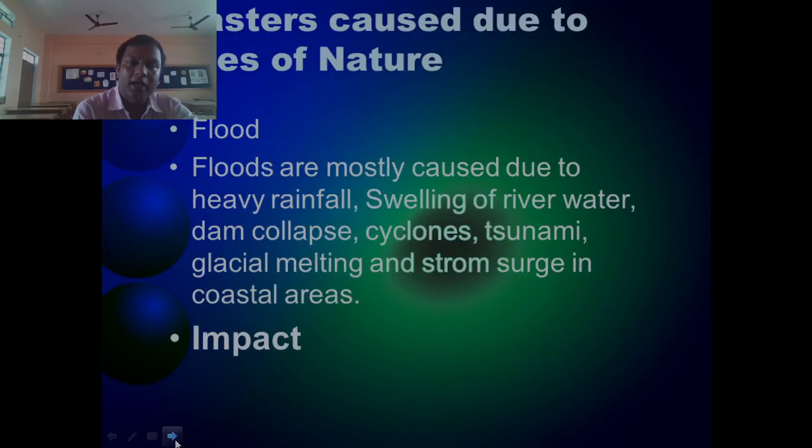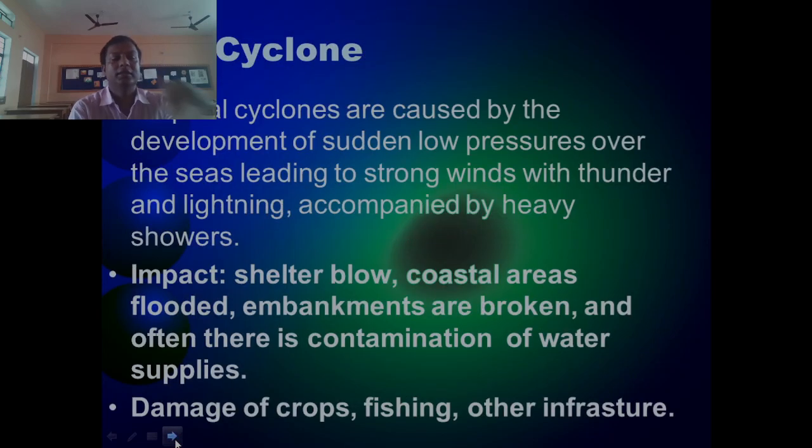Now, cyclonic disturbance, as you know, a cyclone develops in a low pressure zone and high temperature zone area. So tropical cyclones are caused by the development of sudden low pressure over the sea, leading to strong winds with thunder and lightning accompanied by heavy rainfall, or you can say heavy showers. So what is the impact of this cyclone?